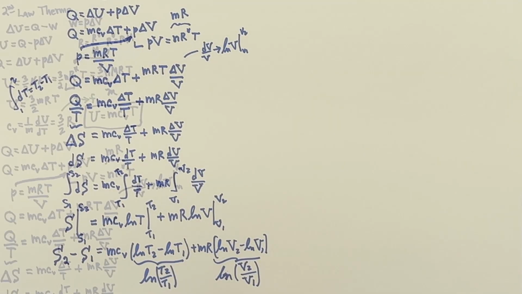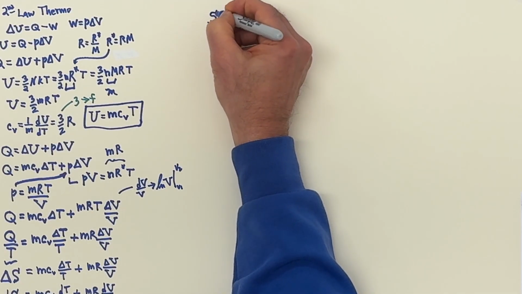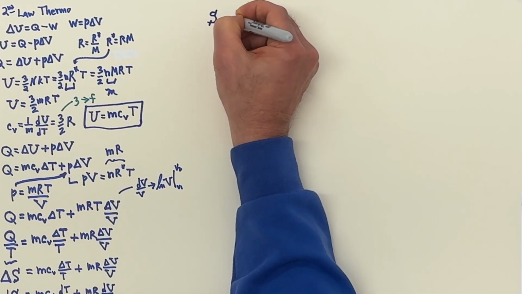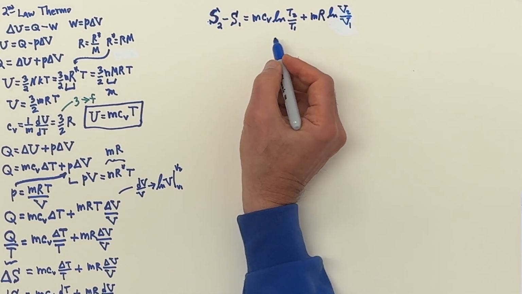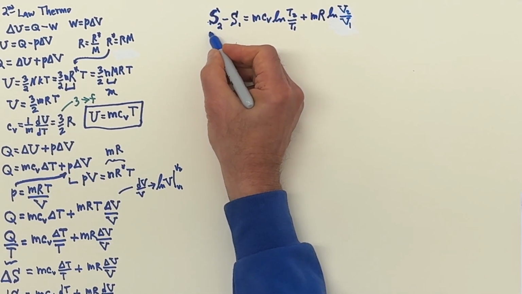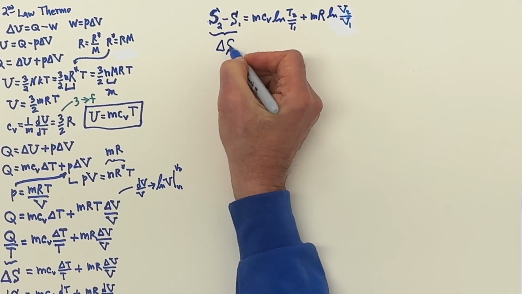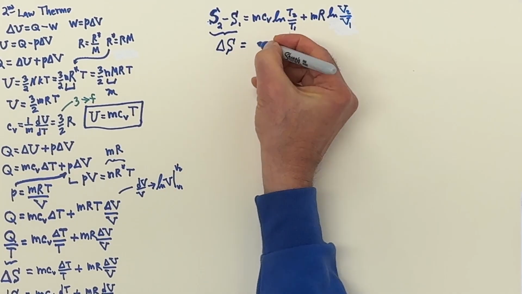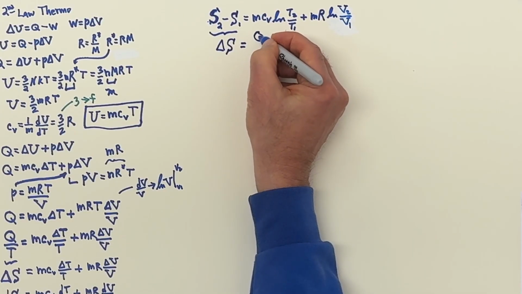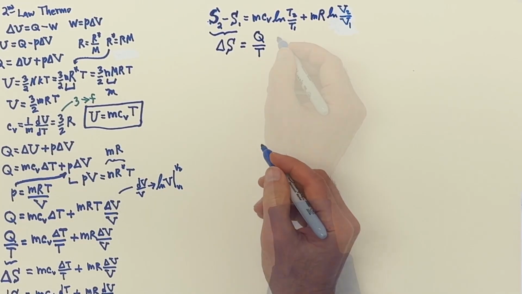Now I like to come up here and write that equation. Now to have the equation up here. This is a very, very nice equation. So let's call that delta S. And we can write that as the Q over T, going back to what we had originally.